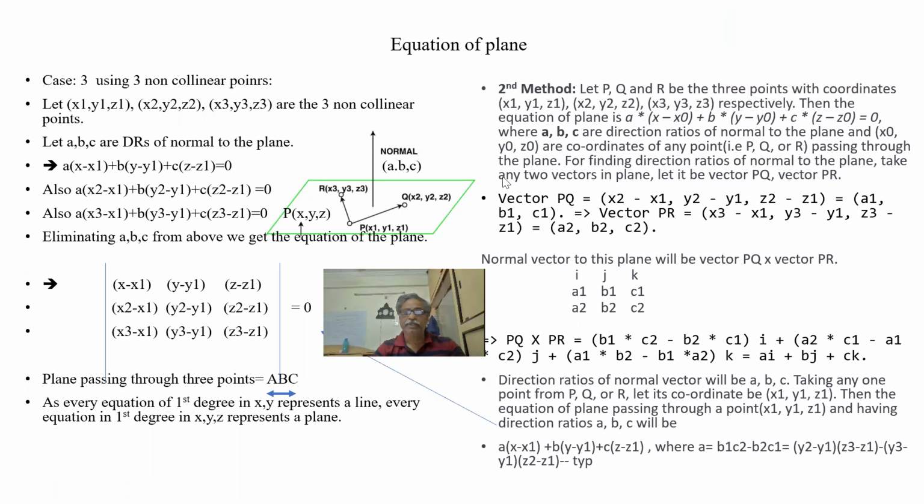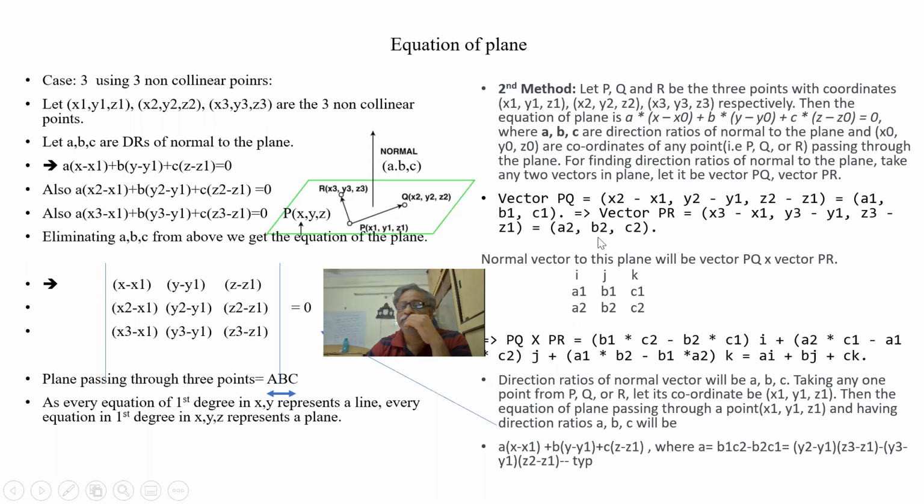Let the points be P, Q, R. We know PQ is x2 minus x1, y2 minus y1, z2 minus z1. This is the PQ vector. Let x2 minus x1 be a1, y2 minus y1 be b1, z2 minus z1 be c1. Similarly, vector PR is x3 minus x1, y3 minus y1, z3 minus z1.